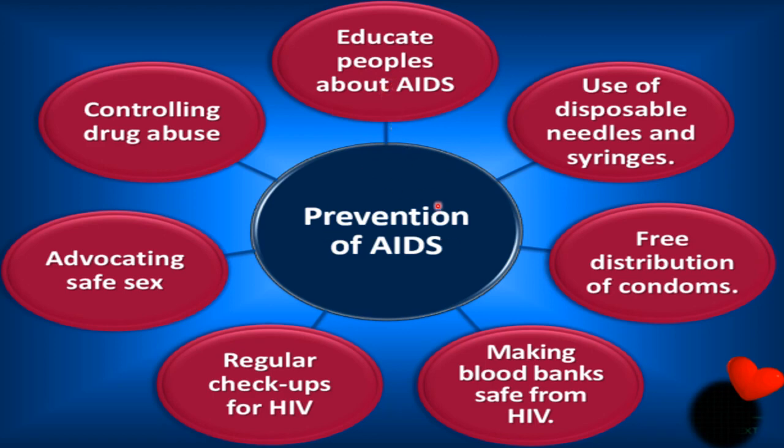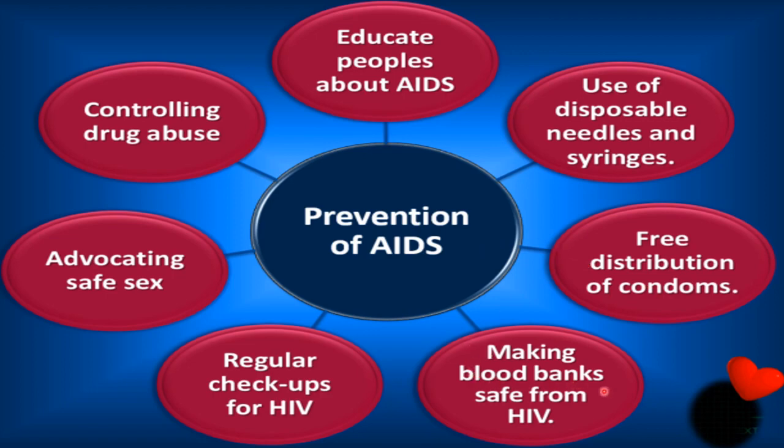This is the necessity. Second thing, use of disposable needles and syringes, right? Because infection can transmit through used needles and syringes. Third, free distribution of condoms, because through the body fluids, through the semen, HIV can be transmitted. So use of condoms is a prevention method.